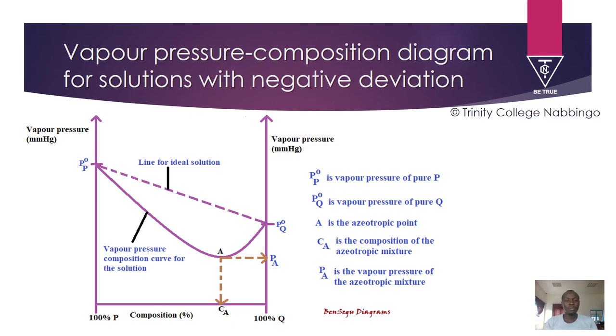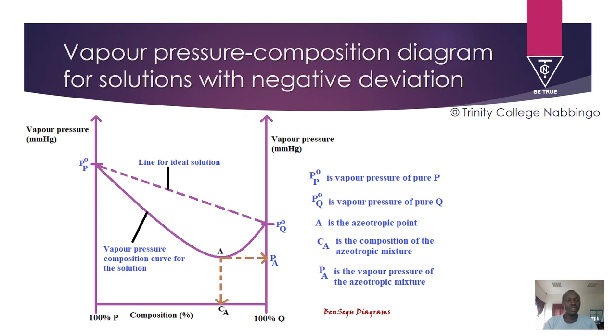Due to very strong intermolecular forces of attraction, the liquid mixture at point A with the composition Ca behaves as if it is a pure liquid of its own. And that one we call an azeotropic mixture. We shall look at azeotropic mixtures in the next video. PA is the vapor pressure of the azeotropic mixture. Ca is the composition of the azeotropic mixture.